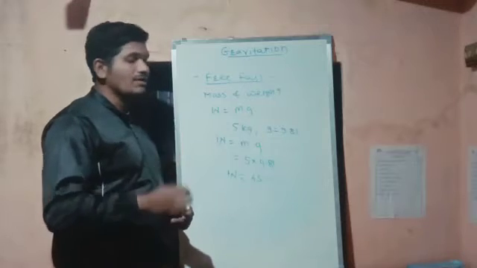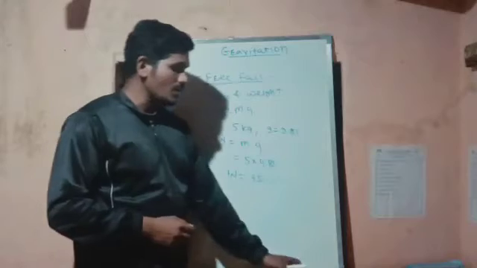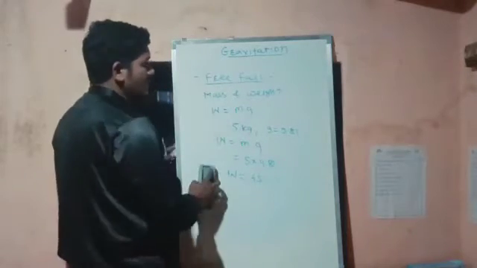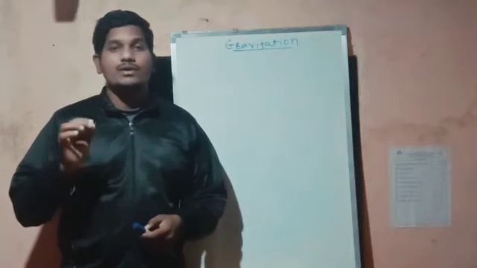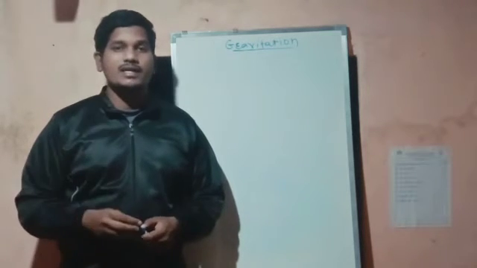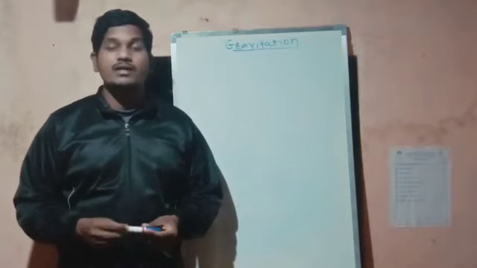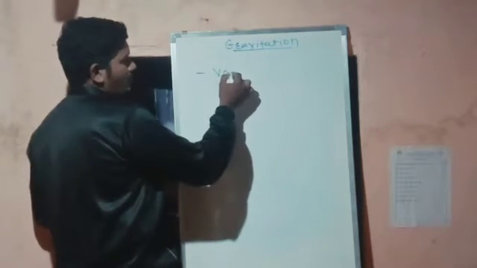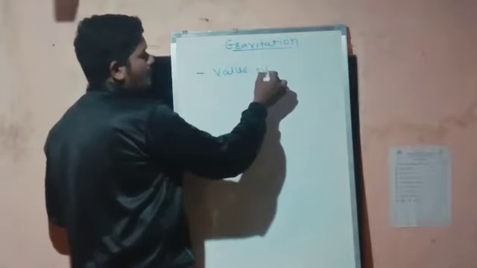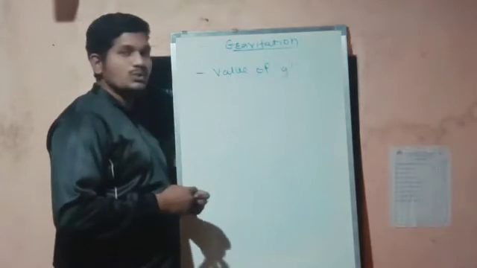So this is how we have learned about mass and weight. This is the part of mass and weight we understood in our previous lecture. One more concept we learned is the value of g, which means acceleration due to gravity.